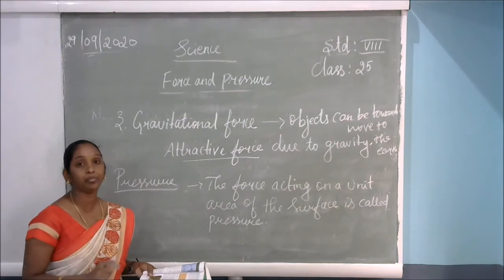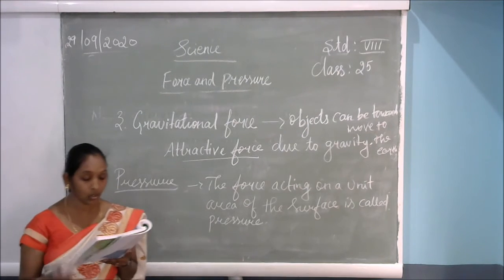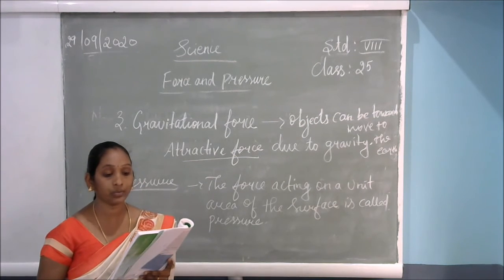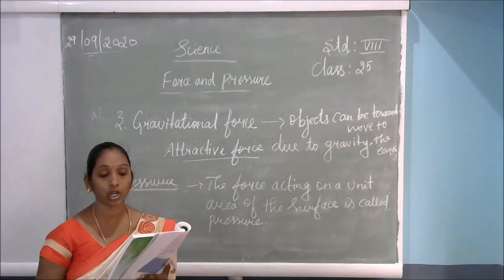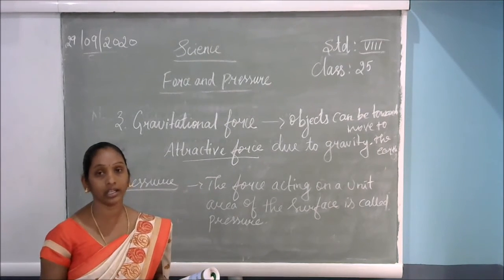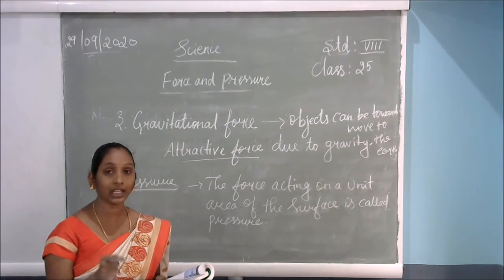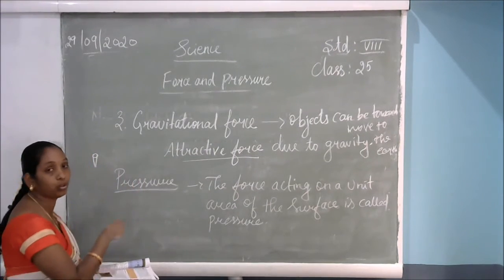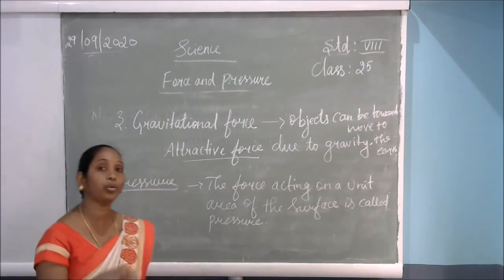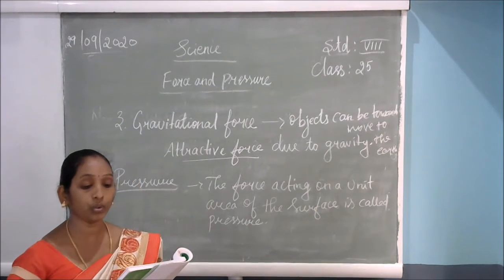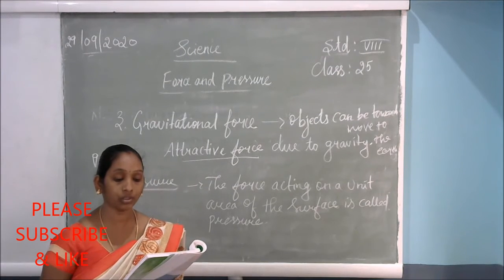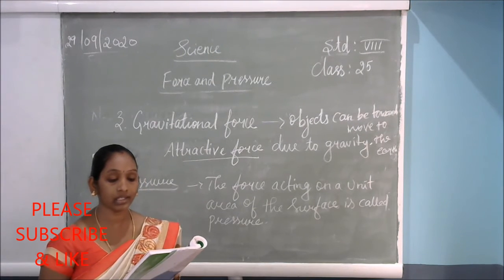So on a particular surface area we have to give a larger amount of force in a particular time period. That is called pressure on the object. Okay, so that's the example. Then try to cut vegetables with a blunt knife and then with a sharp knife. Take the blunt and the sharp knife and try to cut the vegetables or any other things. With the sharp knife we can cut the things. So the sharp knife gives an extra amount of pressure upon the object. Do you get the feeling that the area over which the force is applied, the pointed tip of the nail, plays a role in making this task easier?